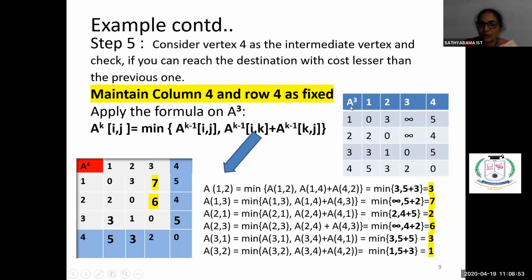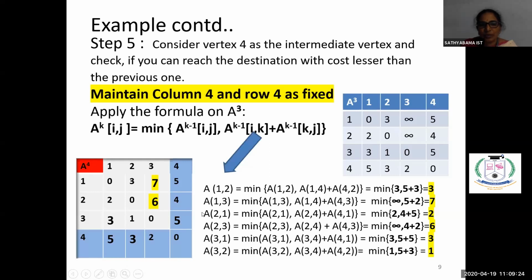So directly coming to A of 1 comma 3, or A of 1 comma 4 plus 4 comma 3, which is least. So 1 comma 3 is how much? It is infinity. And 1 comma 4 is how much? 5. Then 4 comma 3 is how much? 2. So from this, which is the minimum cost? 7 is the least cost. So see here, 1 comma 3, we are getting the value as 7. So it is a better cost compared to the previous one, which was infinity. Now, the fourth column is fixed, no need to change.